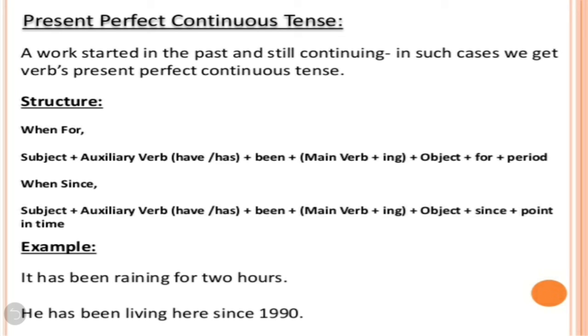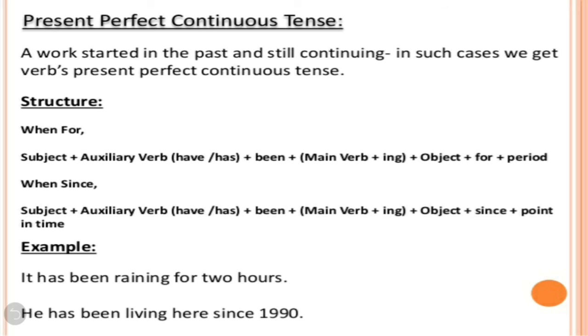A work started in the past and still continuing. In such cases, we get present perfect continuous tense. So children, what is present perfect continuous tense? A work started in the past and still continuing. In such cases, we get present perfect continuous tense.